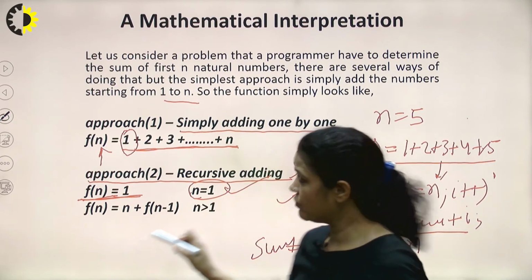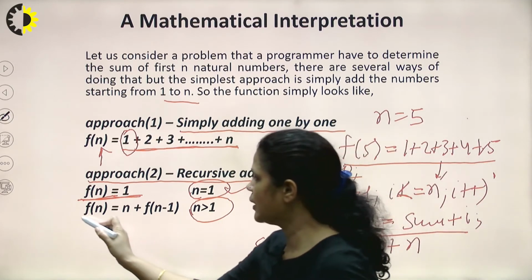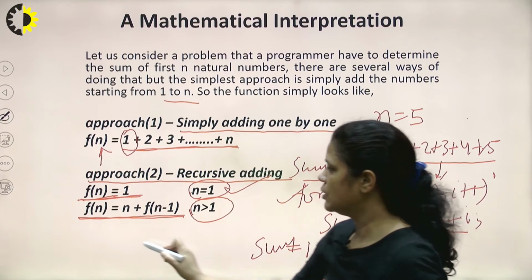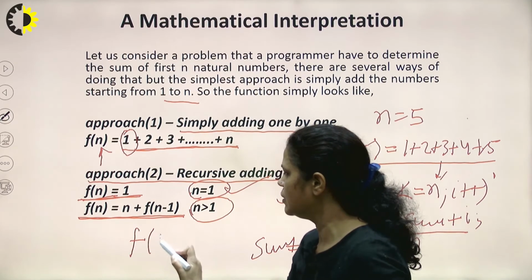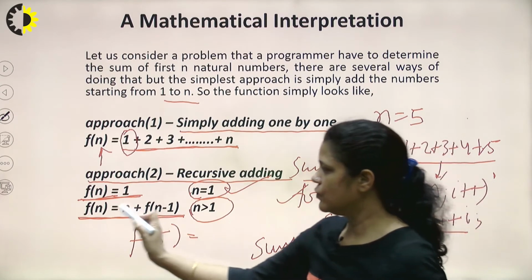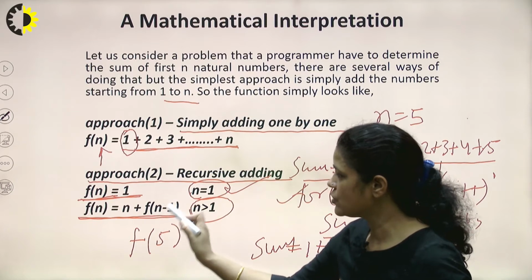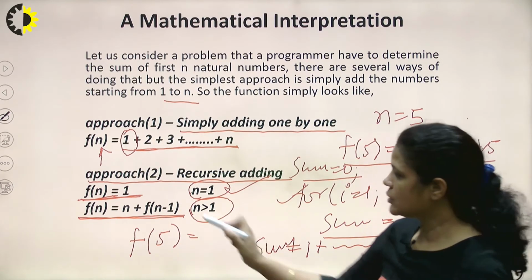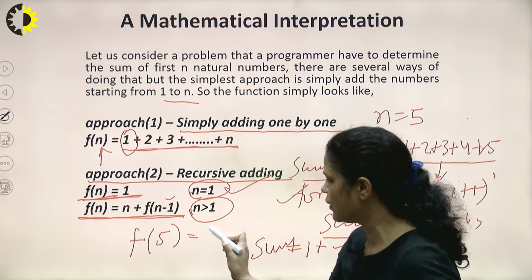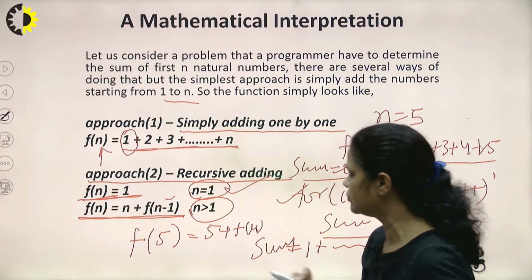Other than 1, if n is greater than 1, what do I need to do? I need to write the process recursively. So this is the recursion. Let's suppose I am taking n equal to 5. We are writing f(n) in terms of n plus function of n minus 1, and this is the function calling again. So if n is equal to 5, we write 5 plus function of 4, right?